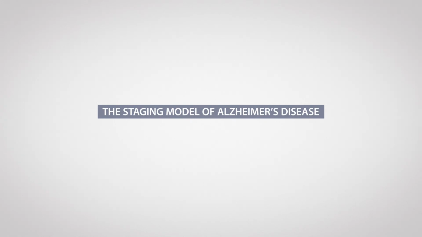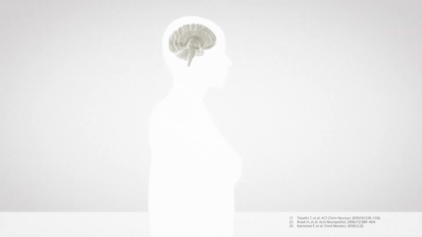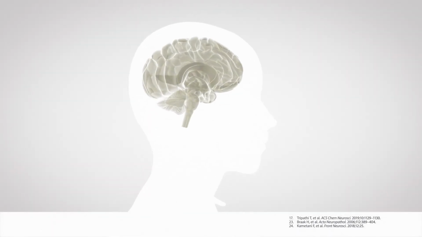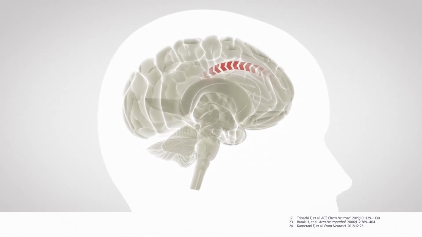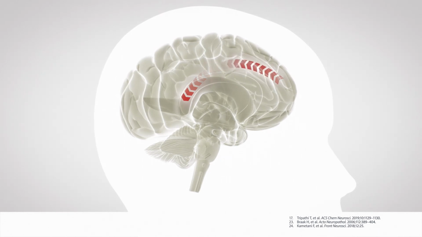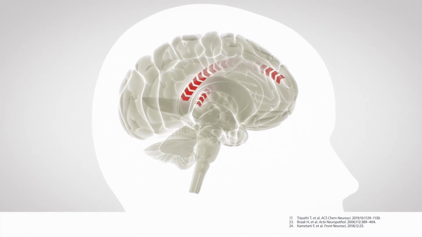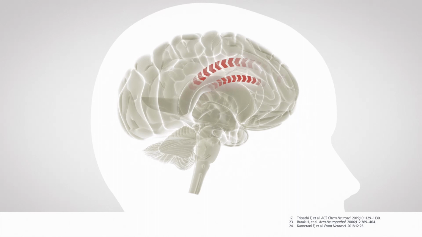The staging model of Alzheimer's disease. Alzheimer's disease typically follows a predictable pattern, with amyloid plaques forming first in the neocortex and spreading to medial brain regions, and tau tangles following the opposite pattern. Data suggests that tau tangles are more closely associated with symptomology than amyloid plaques.